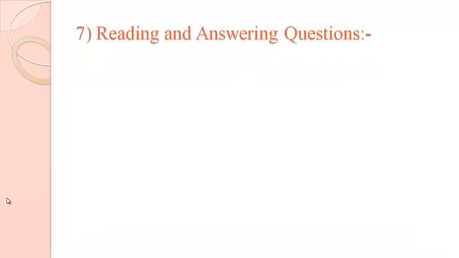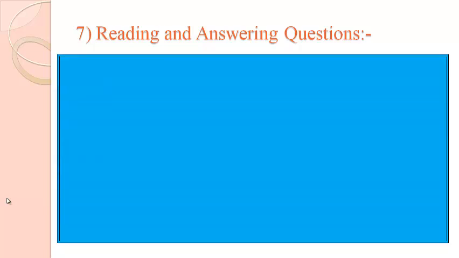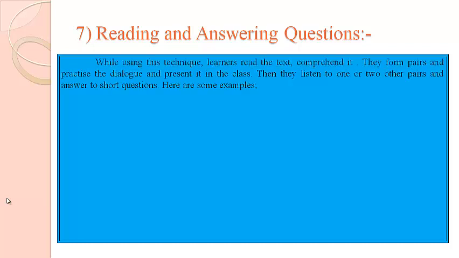Next is reading and answering questions. As the very title means, the students have to read something. After completion of their reading, the students have to answer the questions. While using this technique, learners read the text, comprehend it, they form pairs and practice the dialogue and present it in the class. Then they listen to one or two other pairs and answer short questions.